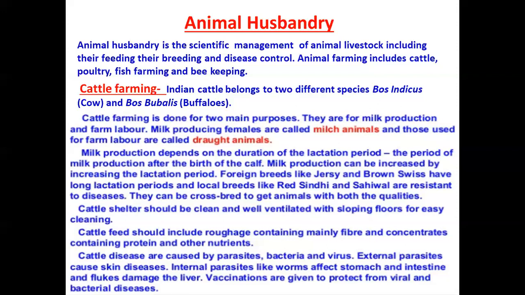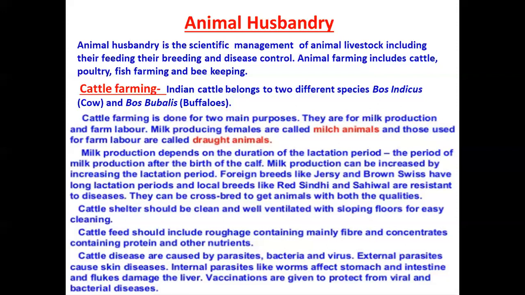Now besides taking this advantage, what are the things we have to keep in mind while taking care of cattle farming? Cattle shelter should be clean and well ventilated, which is very important, with sloping floors for easy cleaning. The floor should be slightly sloped so that it can be easily wiped and cleaned from time to time to maintain proper hygiene.